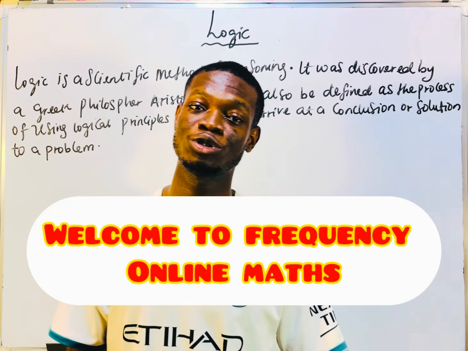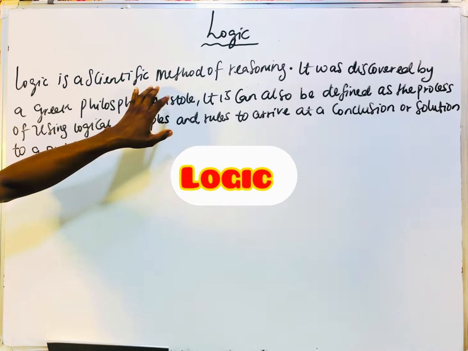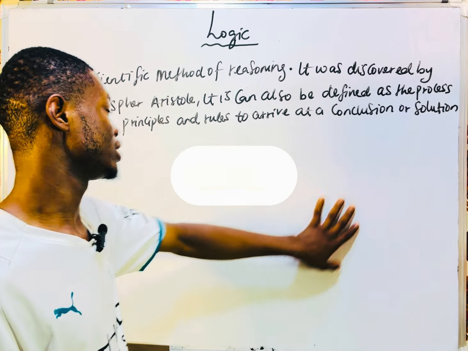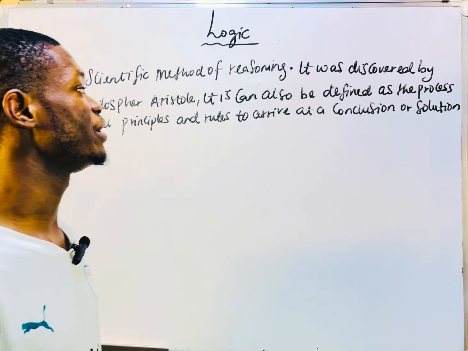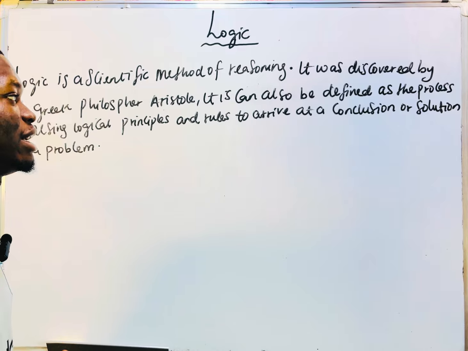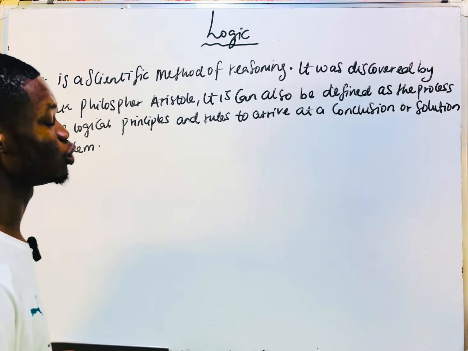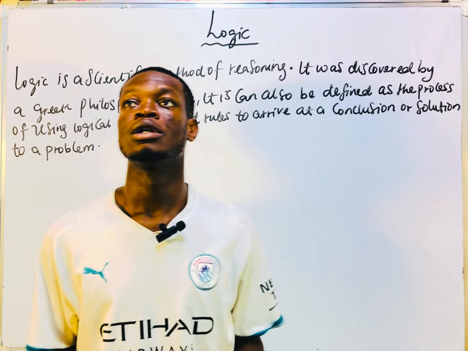In today's class, we are going to talk about logic. So what is this logic all about? Let's read from the board. Logic is a scientific method of reasoning. It was discovered by a Greek philosopher, Aristotle. It can also be defined as the process of using logical principles and rules to arrive at a conclusion or solution towards a problem.